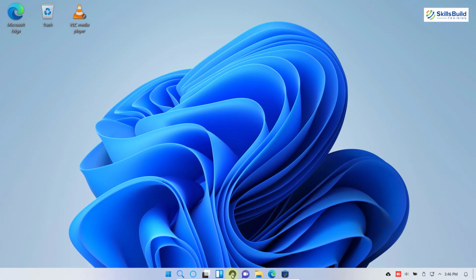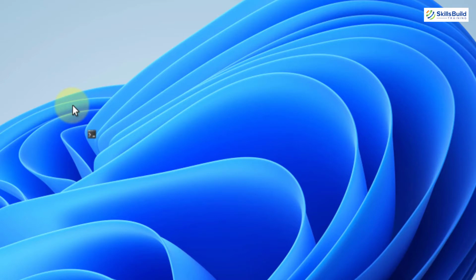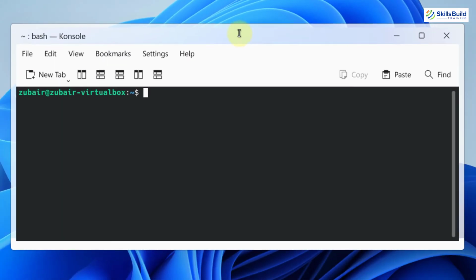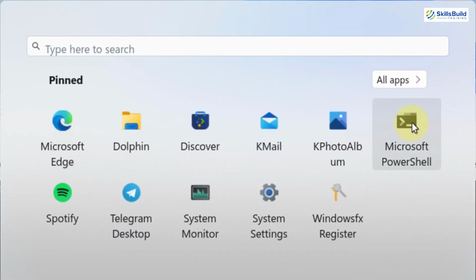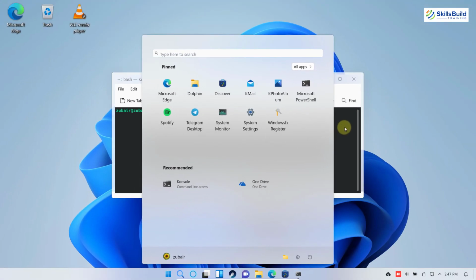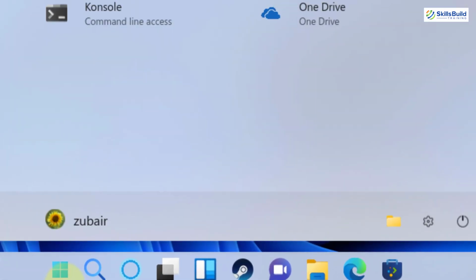Now we are talking about Linux distribution and how is it possible that we forget about our terminal. Let's see what we have as terminal in this particular operating system. I'll just write here terminal. Okay, we have console available in here. They have changed its name. So this is the console that is available in this operating system. But the good news is we also have the PowerShell that is available in Windows. If I click on my start button, here you can see we have Microsoft PowerShell available as well. I'll just get out of this. I will close my console and now let's see what the settings are in this particular operating system.